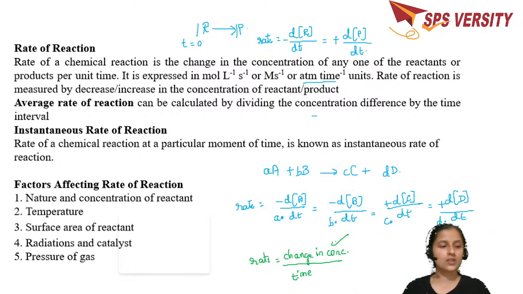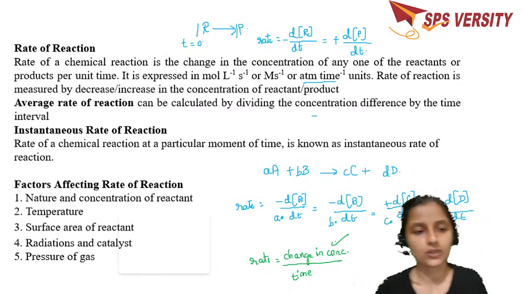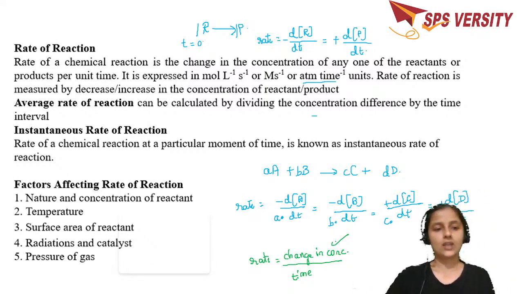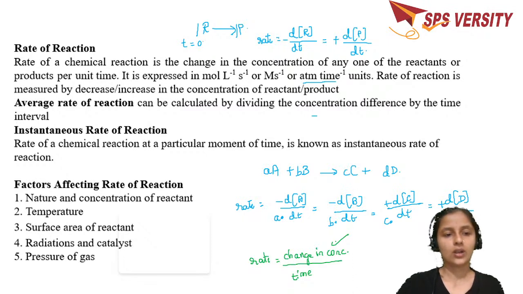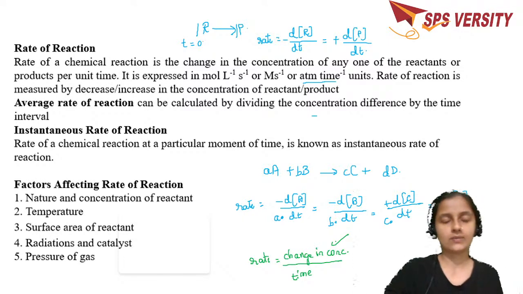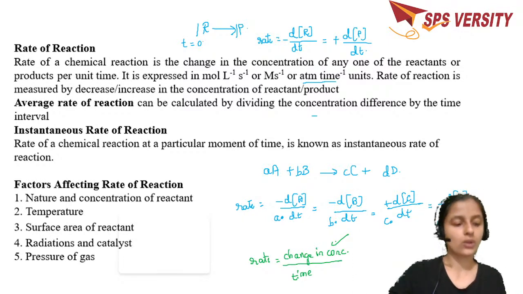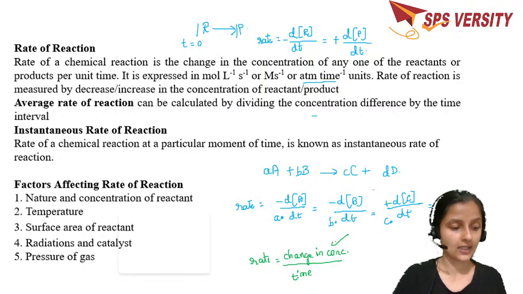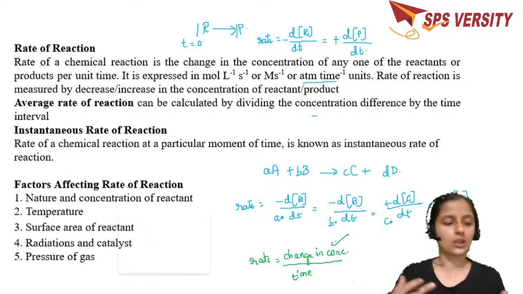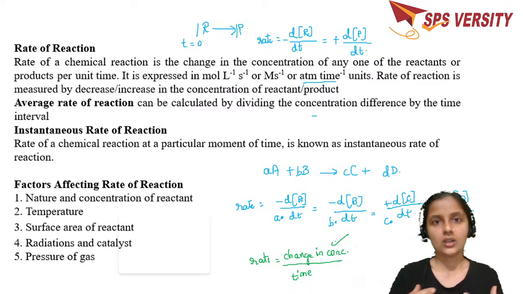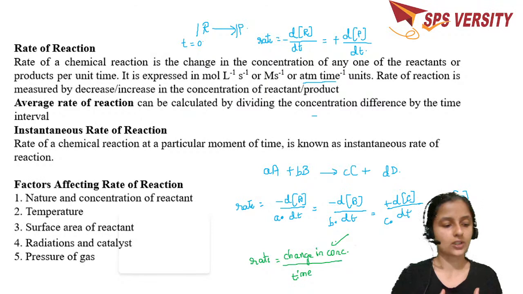So the change in the surface area is going to affect the rate of the reaction. Then we have the radiation and the catalyst. We know that the catalyst is going to affect the rate of the reaction to a greater extent. Then the pressure of the gas. Instead of concentration, you just have the pressure, which is going to affect the rate of the reaction. Okay, hope all these points are very clear. We are going to see them in detail.